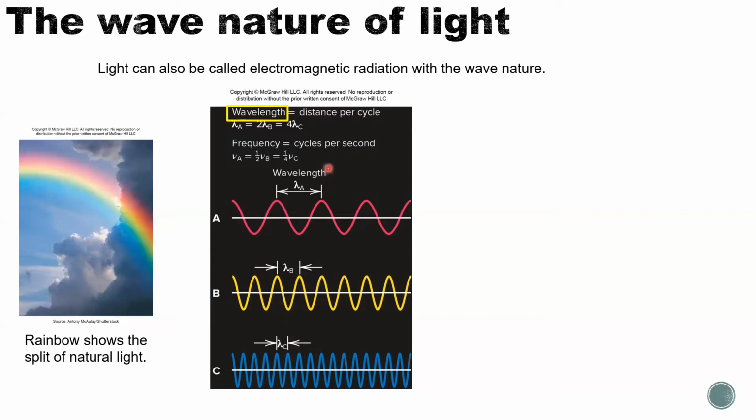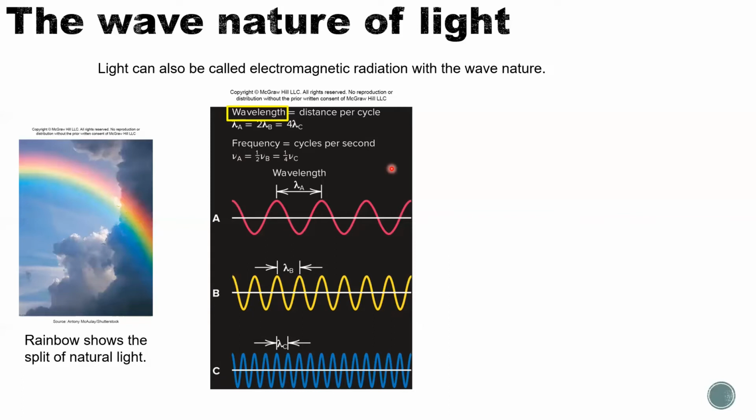Another concept besides wavelength is frequency. Frequency equals cycles per second. If you think of a fan, each second, how many circles does the fan rotate?